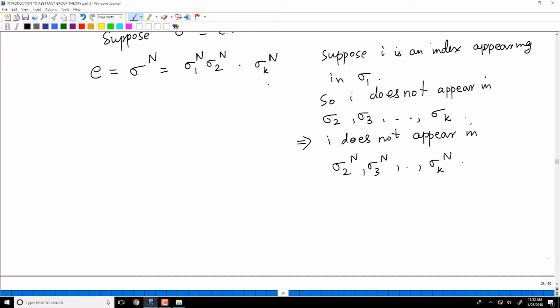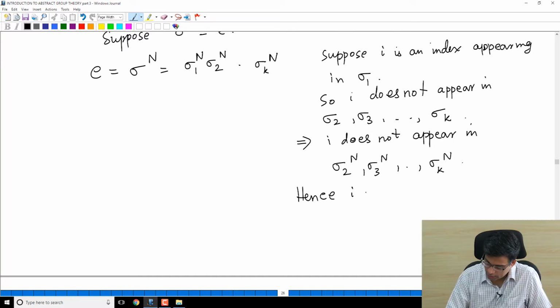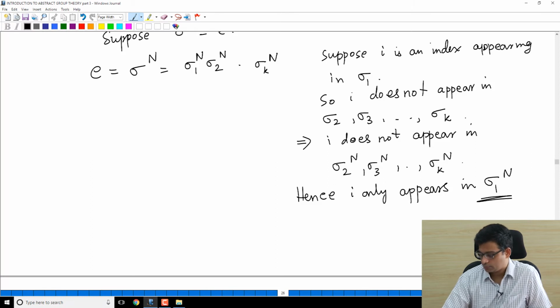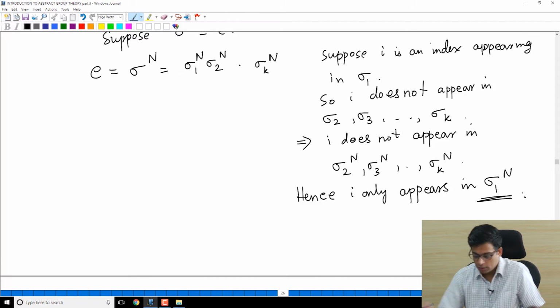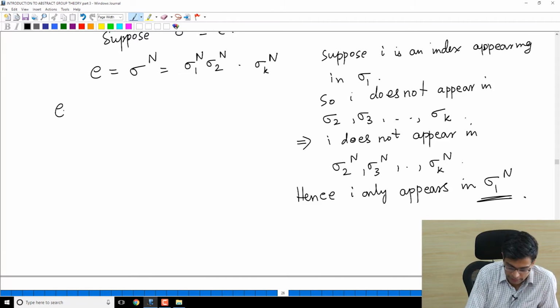So hence I only appears in sigma 1 power n, right? Maybe it doesn't appear in that also because it is fixed, but it can't appear in sigma 2 power n, sigma k power n. So now E fixes I, right?